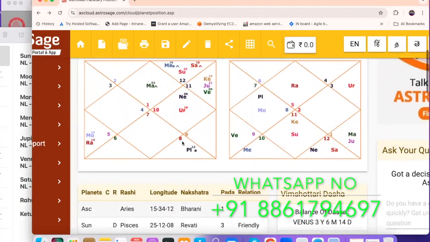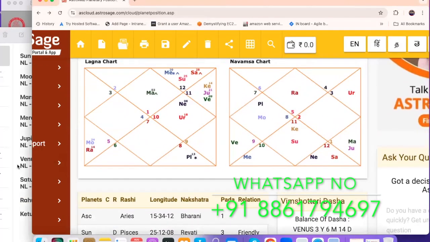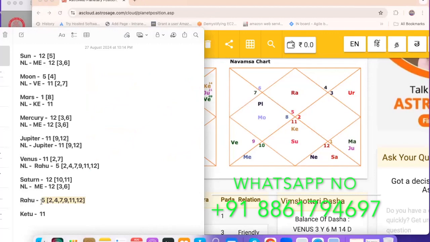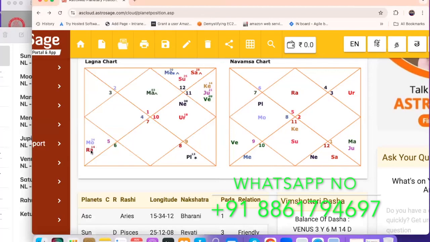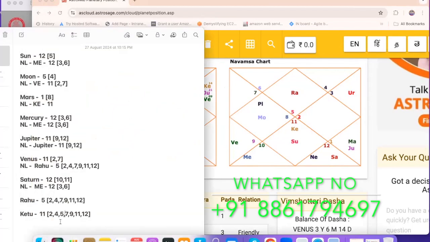Now coming to Ketu, same thing you need to do for Ketu, guys. So Ketu also it's the same thing. Just copy this for Ketu and paste it here, guys. Okay. So instead of 4, you need to write it as 4 comma 5 because Ketu is aspected by planet Moon. Okay, so that's the reason. Moon is ruling the fourth house lord sitting in the fifth house, so that's why 4 comma 5 is added here, right?